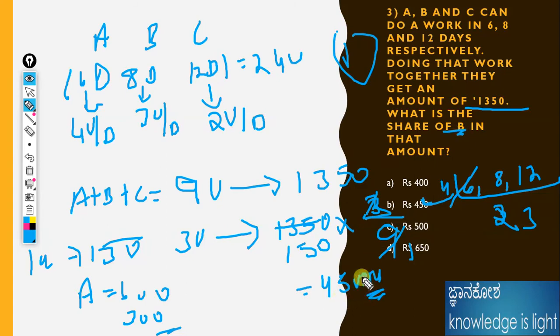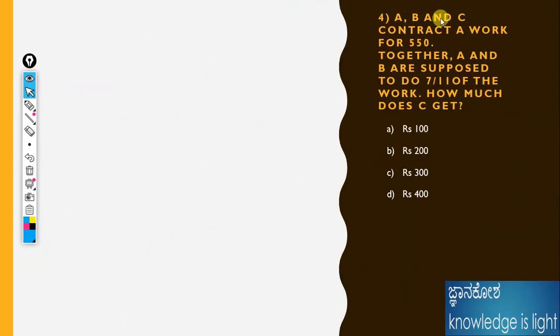A, B, and C contract a work for 550 rupees. A and B contract a work together, and A and B are supposed to do 7 by 11 of the work. Therefore, C is the remaining, 1 minus 7 by 11.